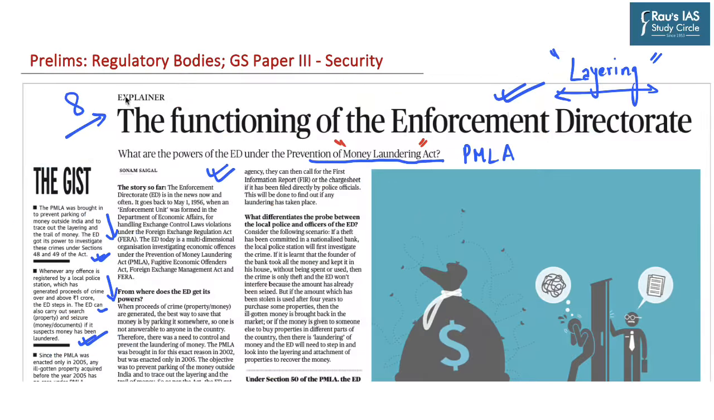In the prelims, this topic gets covered with respect to regulatory bodies, and questions may be asked about Enforcement Directorate, Financial Intelligence Unit of India, and also other aspects related to PMLA. And in the mains, a question can be asked under GS paper 3 with respect to security, or even GS paper 2 regarding regulatory bodies. With this, let's take up the next news for discussion.